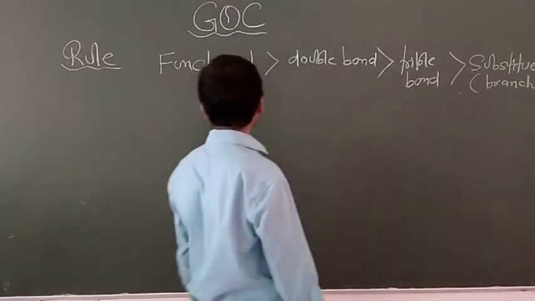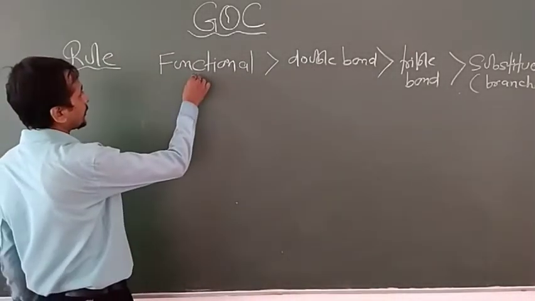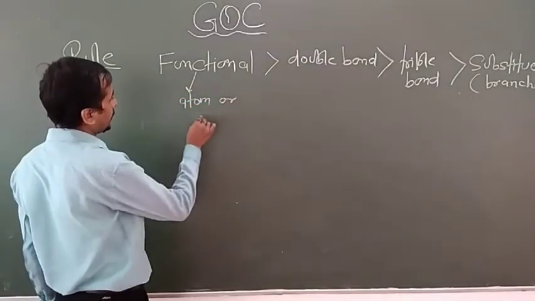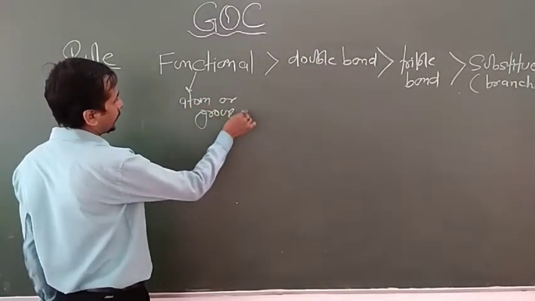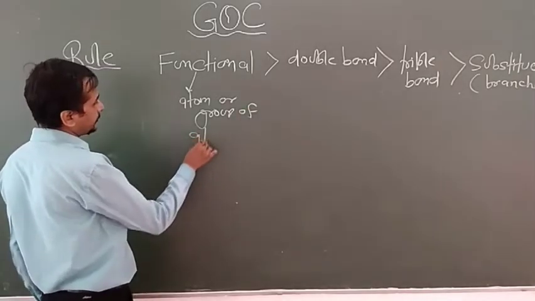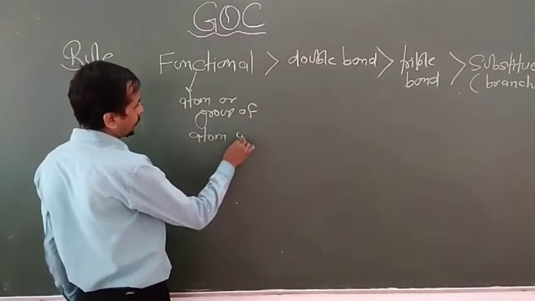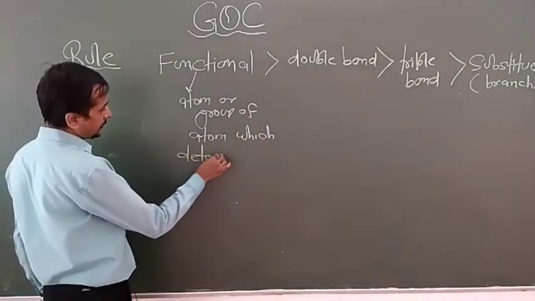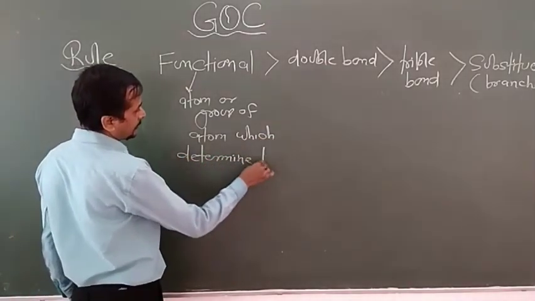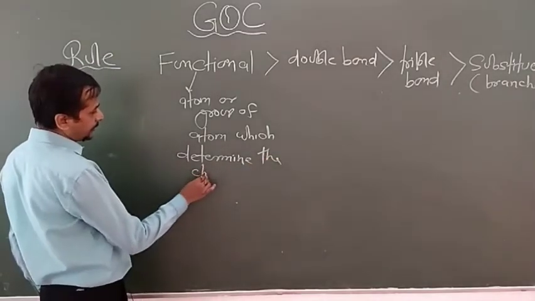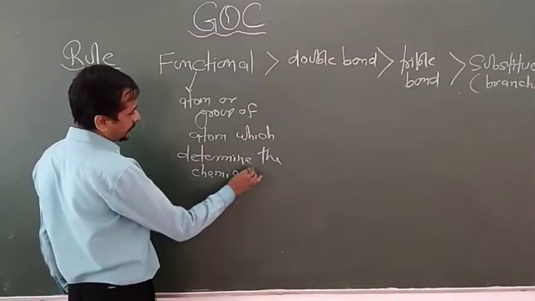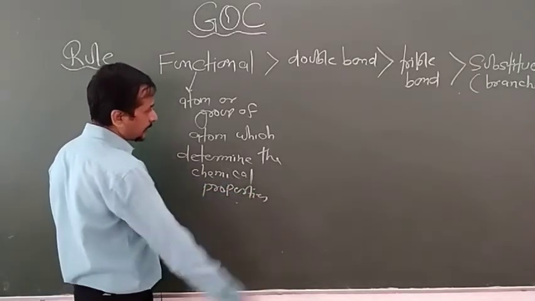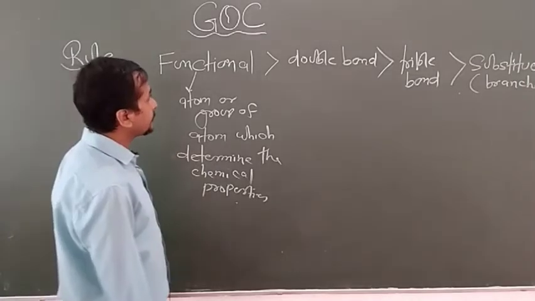Now look at the functional group. This is basically an atom or group of atoms which determines the chemical property of the given organic compound.